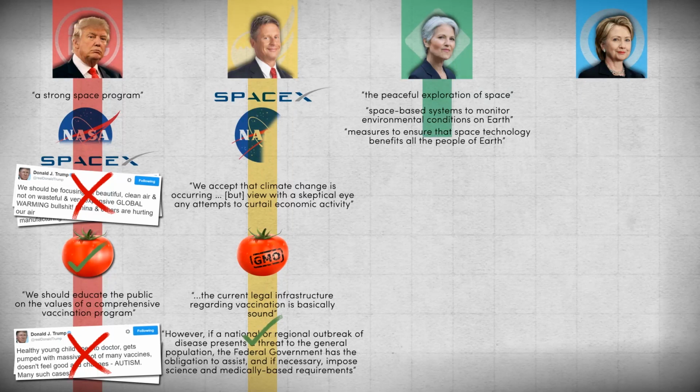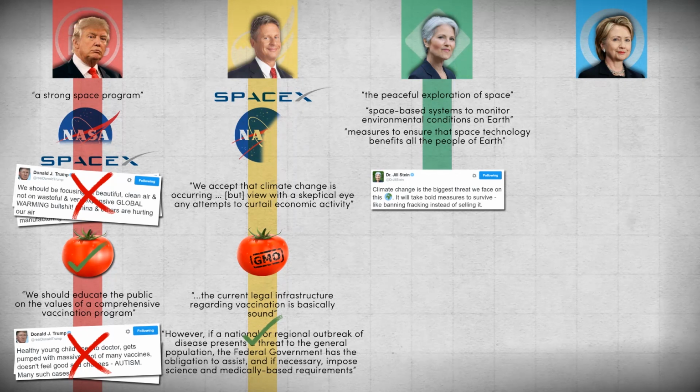She would like the US to lead international collaboration in space science and exploration without privatizing outer space or turning over space science and exploration efforts to corporations. Stein has called climate change the greatest existential threat that humanity has ever faced, and would, quote, enact an emergency Green New Deal to turn the tide on climate change, revive the economy, and make wars for oil obsolete. She has also stressed the importance of space science and Earth observation in understanding climate change.